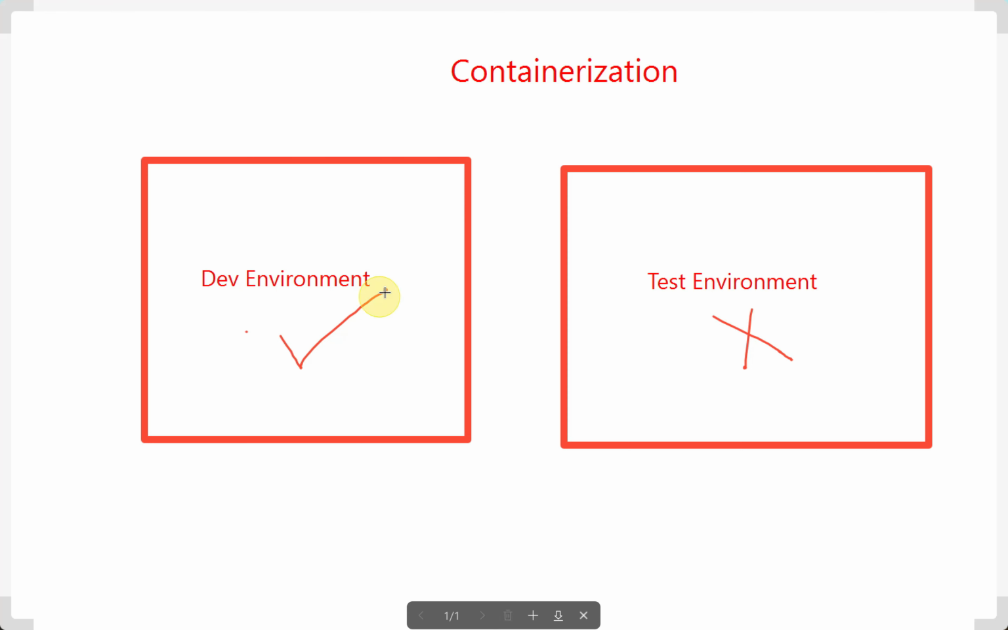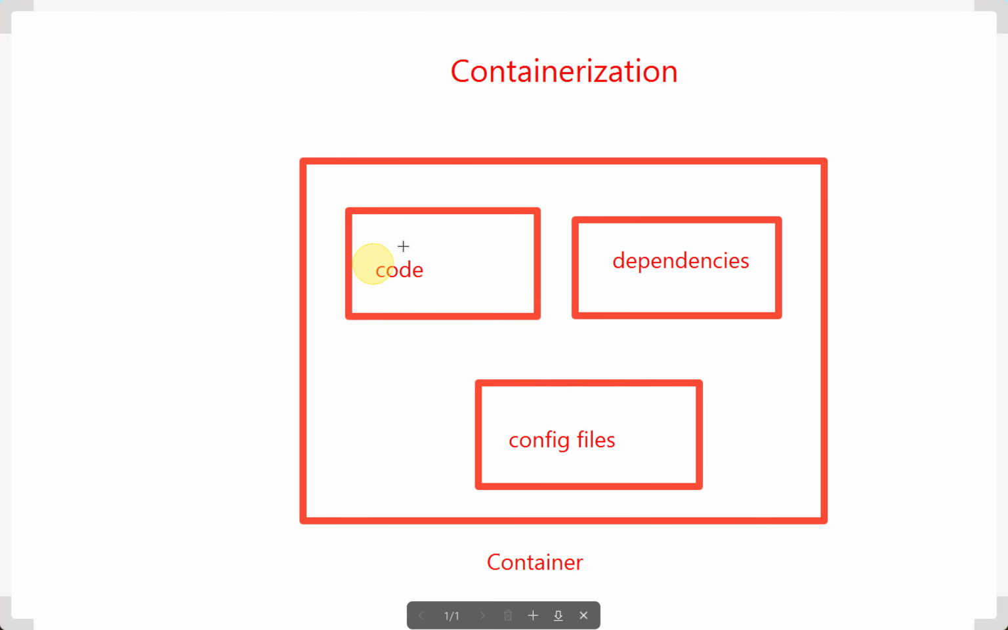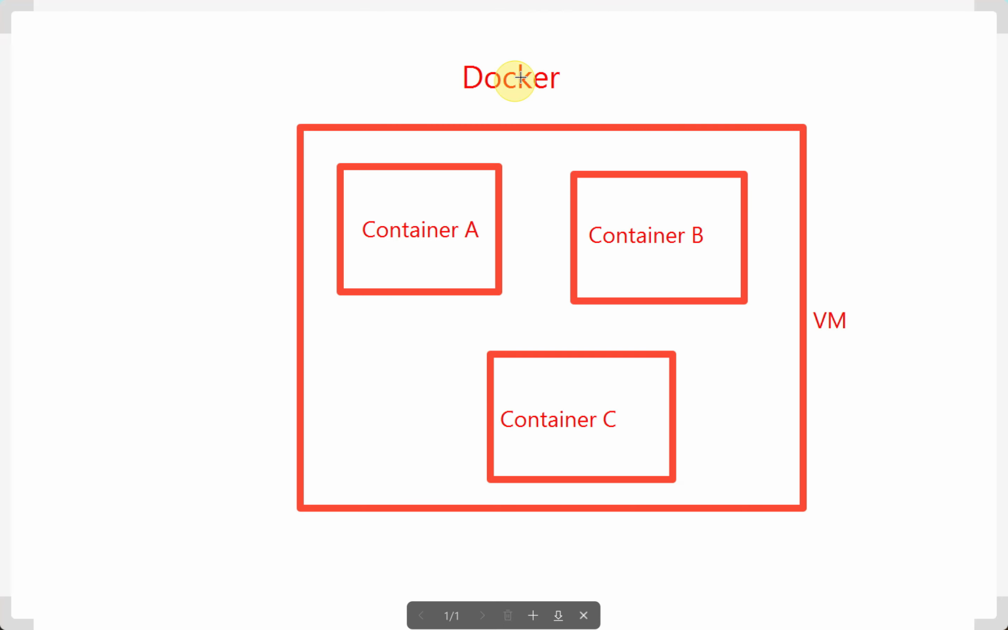So at that time there was a requirement for a technology where, irrespective of the environment, the app should work. That technology is nothing but containerization. In a container, instead of just code, we package code, dependencies, config files, everything. Docker is a platform that enables containerization.